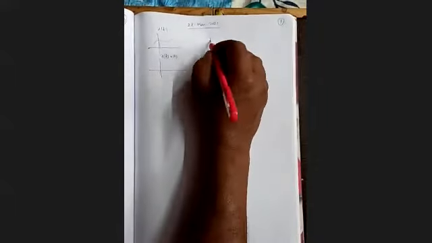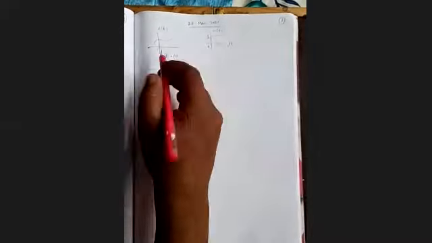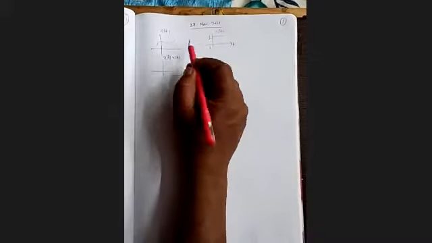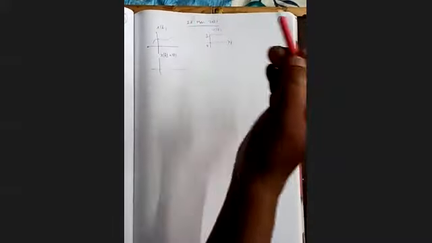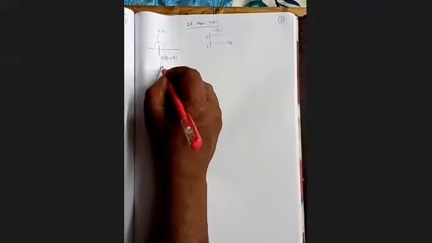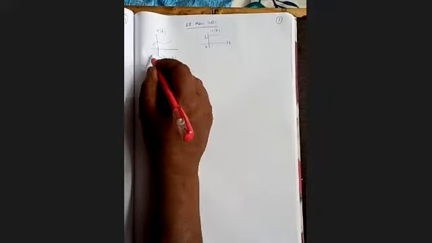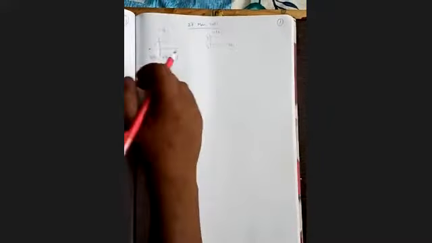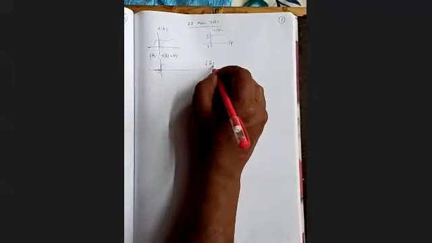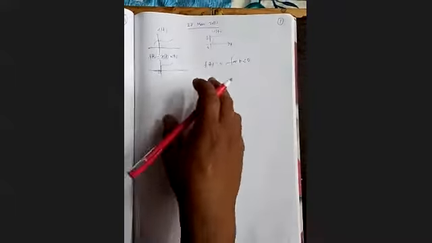Now we know our u(t) is a step function. So when you multiply x(t) with u(t), the negative part of the signal will be simply removed because u is 0 for negative t. So ultimately our signal will look like this. This thing we call f(t). Now therefore we can say that f(t) equals 0 for t less than 0.